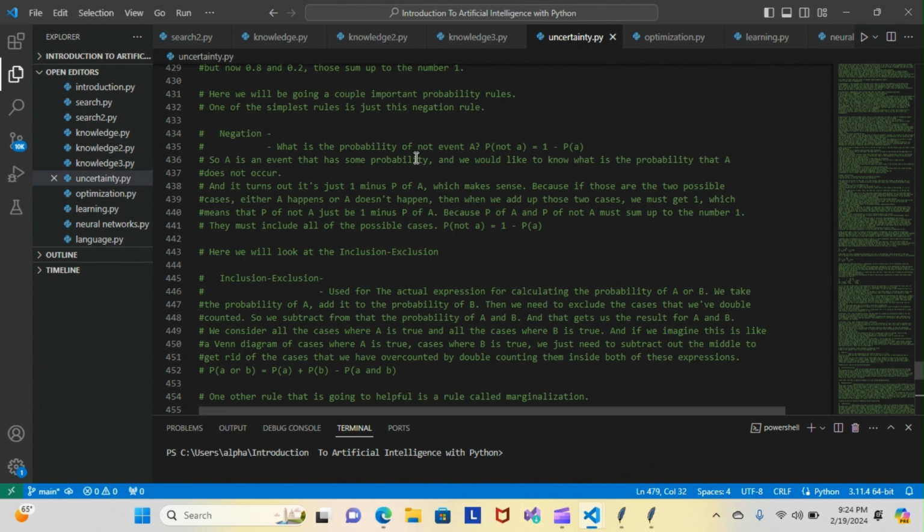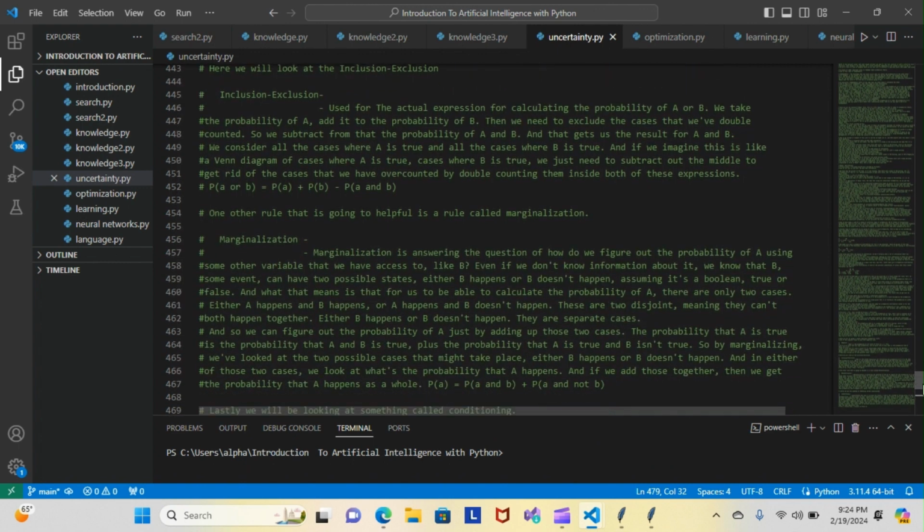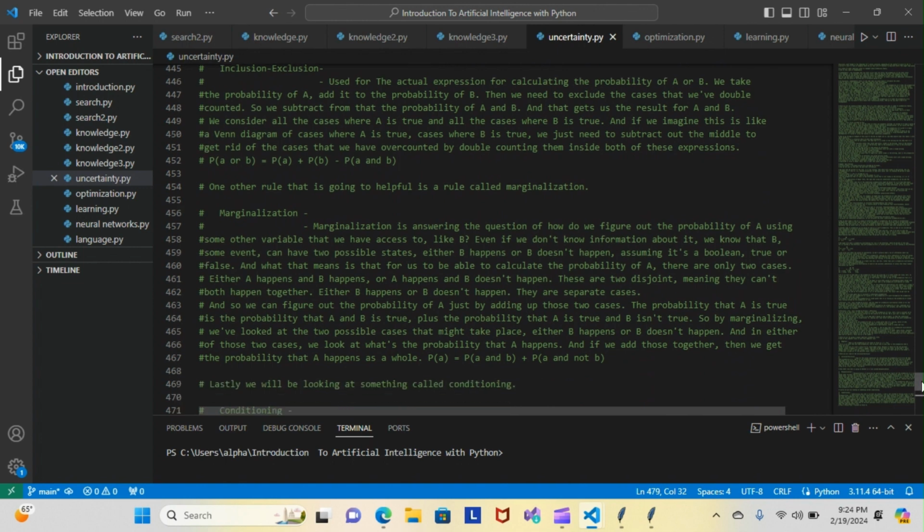Now, tonight we went over some extra probability rules that are really important to what we're doing. So I'm going to read a few of them to you. Now we're going to take a look at marginalization here. Marginalization is answering the question of how do we figure out the probability of A using some other variable that we have access to, like B.